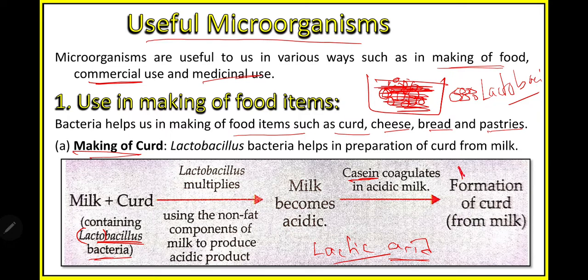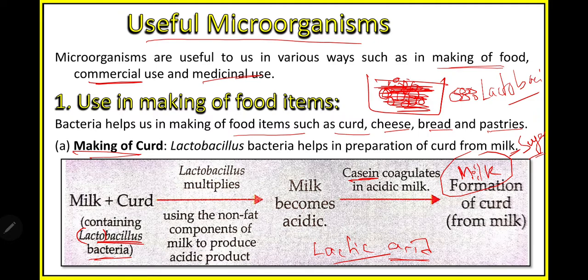Milk is sweet in taste, so it has sugar. So whenever you add lactobacillus bacteria to it, they use this sugar and perform the fermentation process, and they convert this sugar into lactic acid.